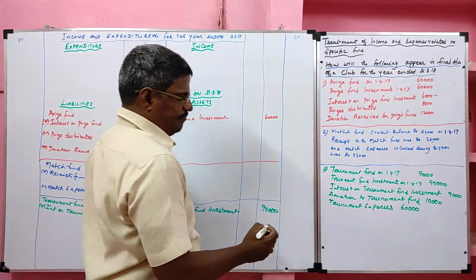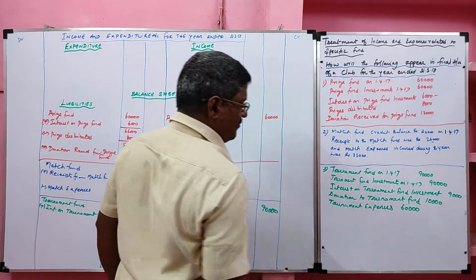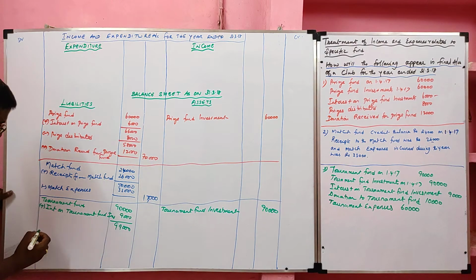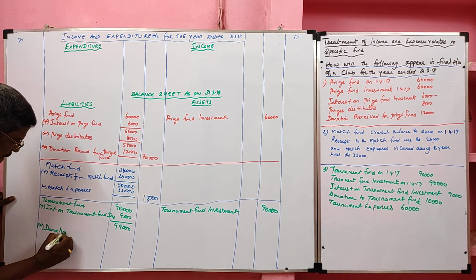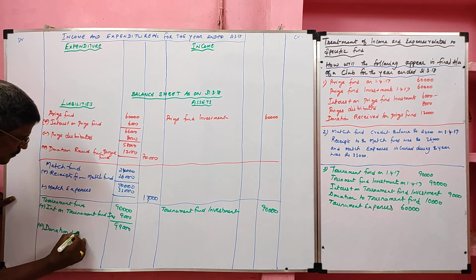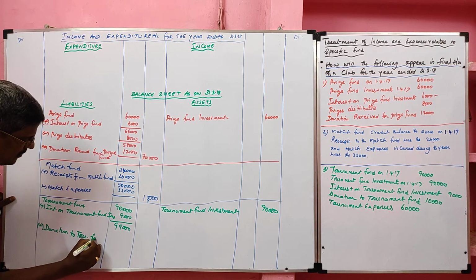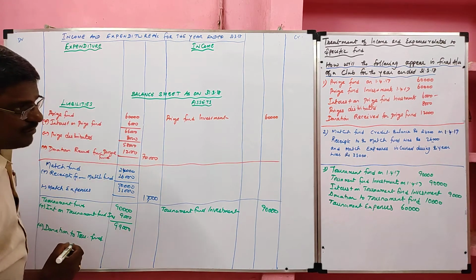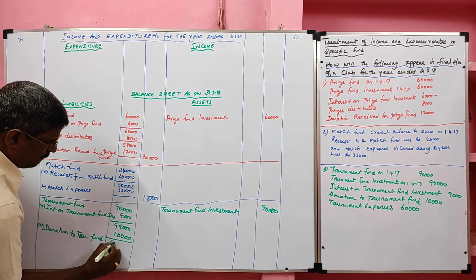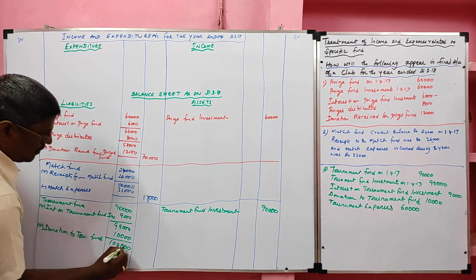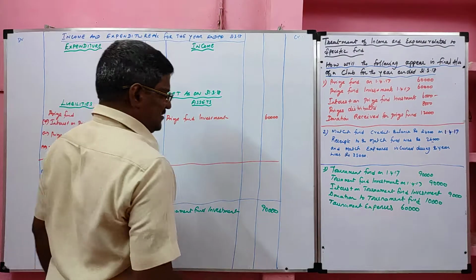Next, donation to the tournament fund. It is a receipt, should be added with the tournament fund. Donation to tournament fund, how much? 10,000 rupees. Next, tournament expenses.